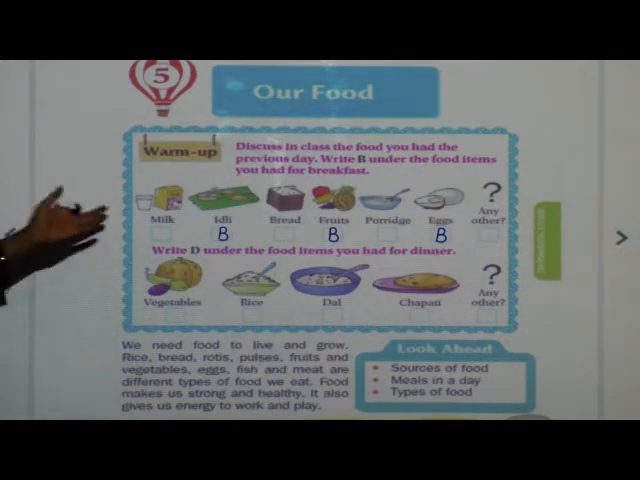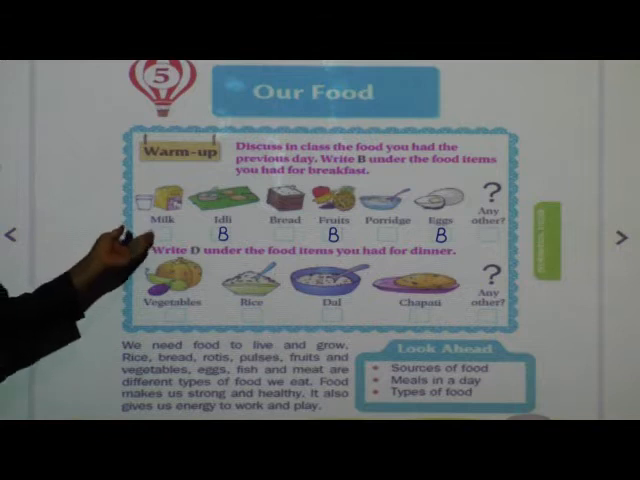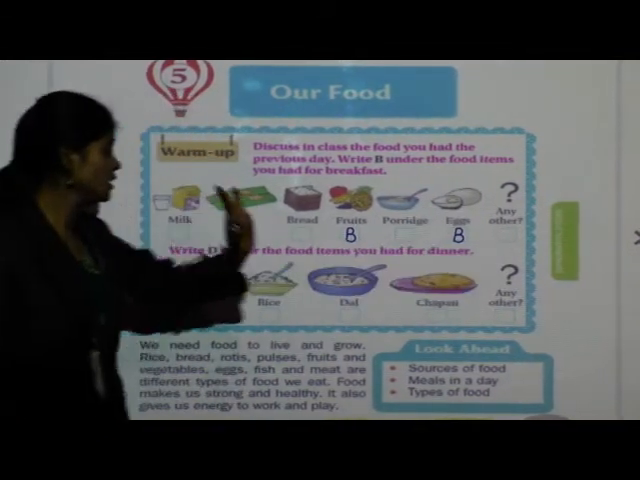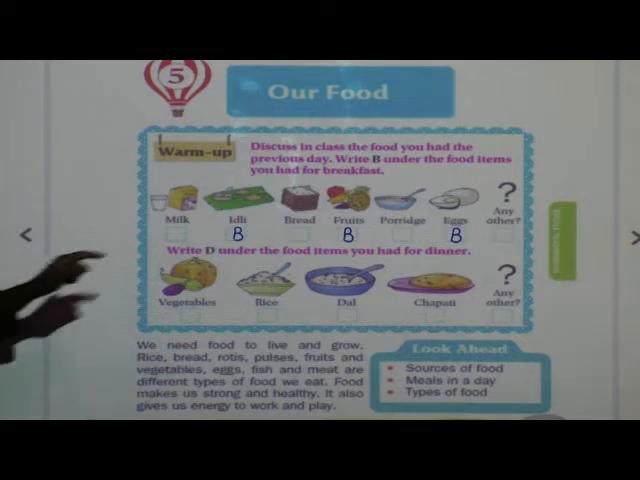So you observe the pictures and write B below that particular food item. Okay. If you had milk, bread, porridge or any other food items, you write B below that. Okay. Now come to the next.